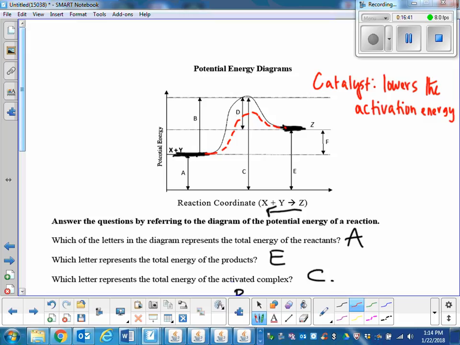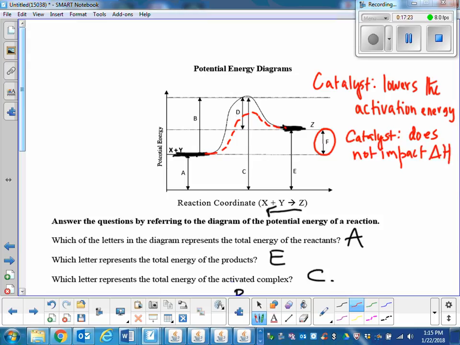By lowering the energy required to become a product, more of them are able to cross that bump. Does that make sense? It's a lower hill now, so more reactants will become products. That's why we say it speeds up a reaction. By the way, does a catalyst impact the heat of a reaction? Does it impact F? No, know that. Catalyst will not impact heat of reaction. Catalyst does not impact delta H or heat of reaction.